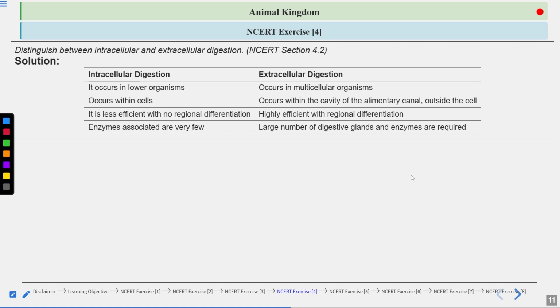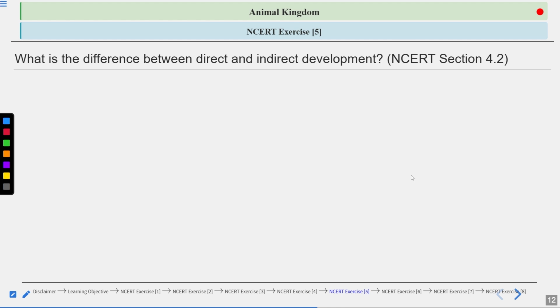This is our next question. What is the difference between direct and indirect development? We have already talked about this type of development, direct development and indirect development. This question comes from section 4.2. What is the meaning of direct development or indirect development? So let us see the answer to this question.